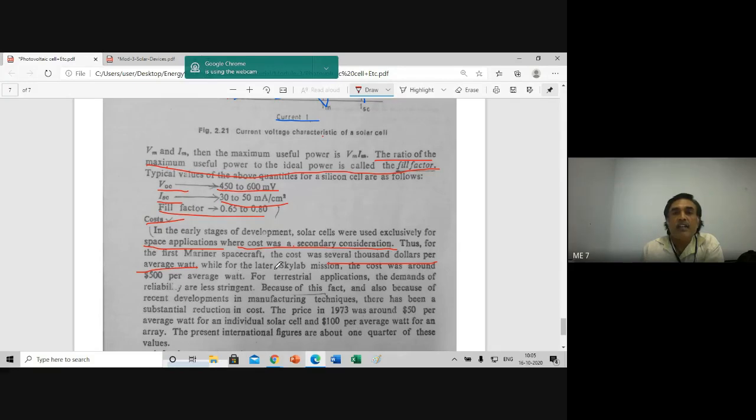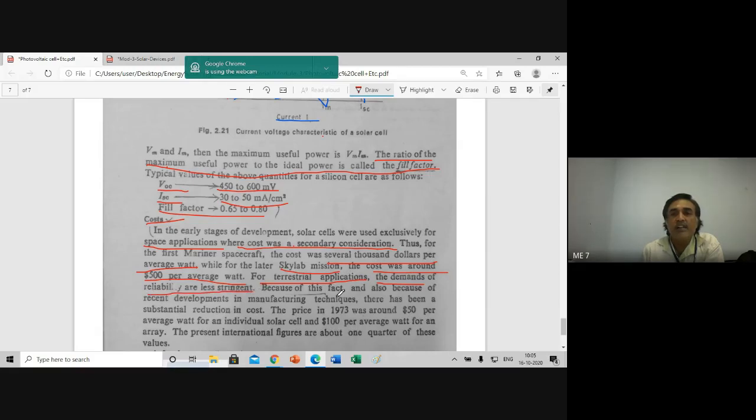While for the later Skylab mission, the cost was around $500 per average watt. For terrestrial applications, terrestrial application means on the Earth's surface, what we use on our houses, etc., the demands of reliability are less stringent.